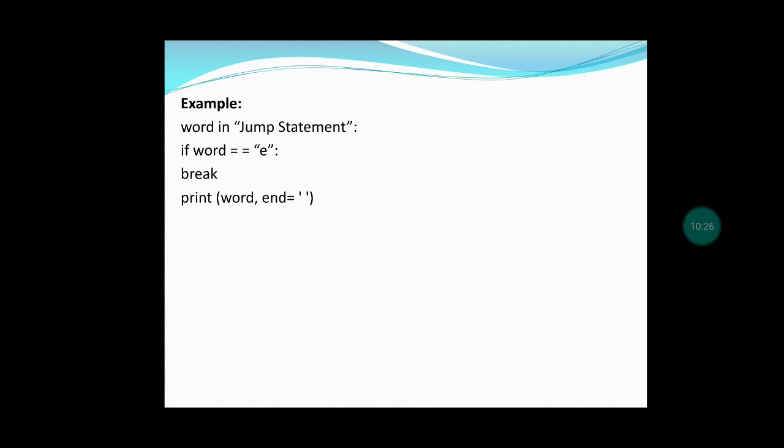After seeing the E, the break statement will be executed because word consists E only. E equal to E means true. After seeing that, it comes to the break, so it comes out of the loop. So the output of this program will be JUMP STAT. Okay, so this is the example for the break statement.